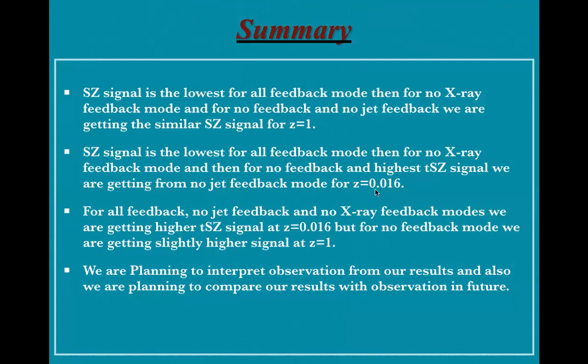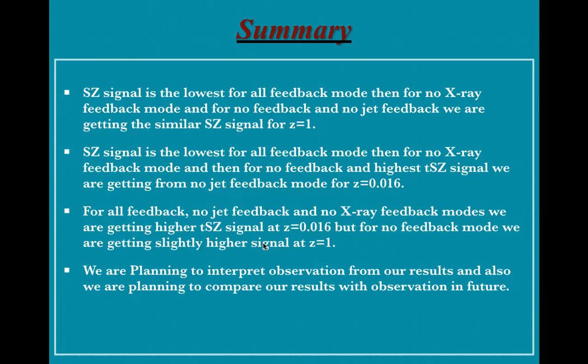But when the redshift is 0.016, we have found that the lowest signal is for all feedback mode, then it increases for no X-ray, and then again it increases for no feedback, and the highest AC signal we are getting is for no jet feedback.